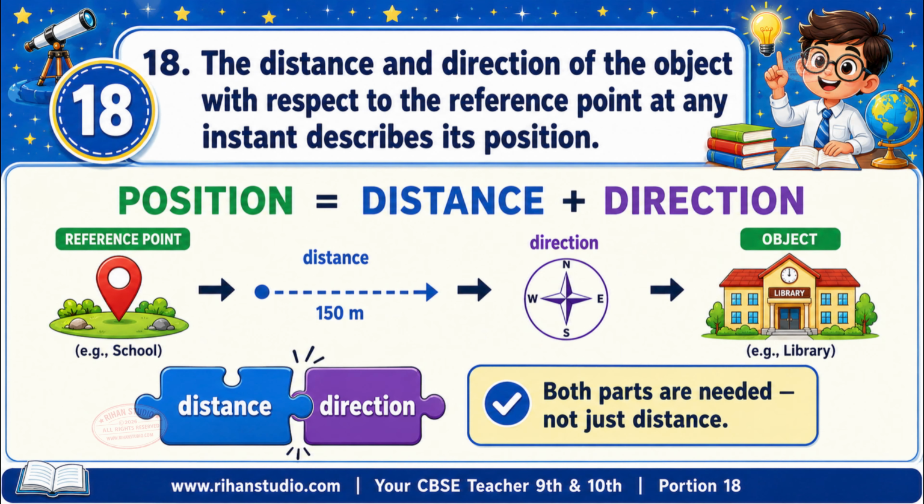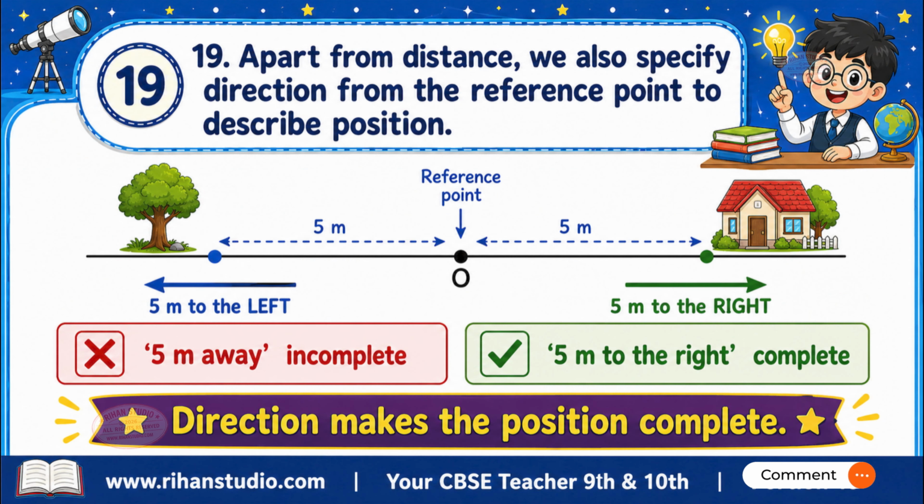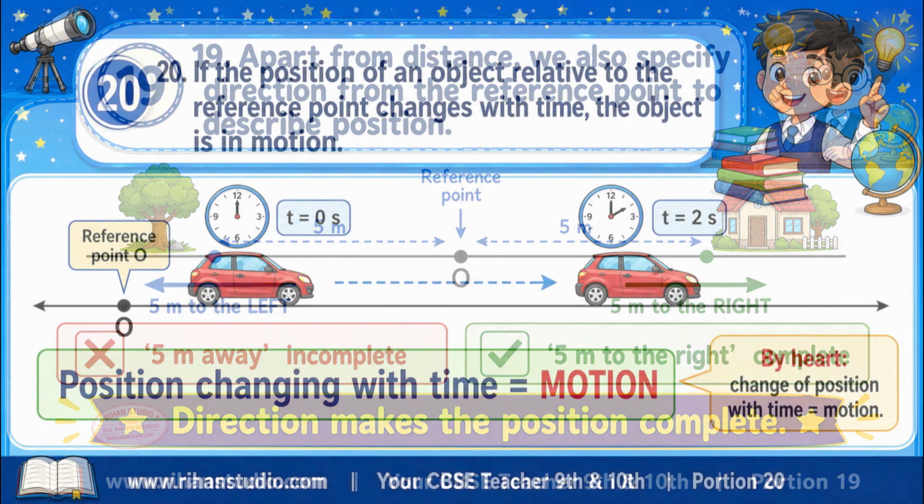The distance and direction of the object with respect to the reference point at any instant describes its position. Carefully learn this: position equals distance plus direction from the reference point. Both parts are needed, not just distance. Apart from distance, we also specify direction from the reference point to describe position. The textbook stresses direction again because students often forget it. Saying 5 meters away is incomplete. You must say 5 meters to the right or 5 meters to the left.